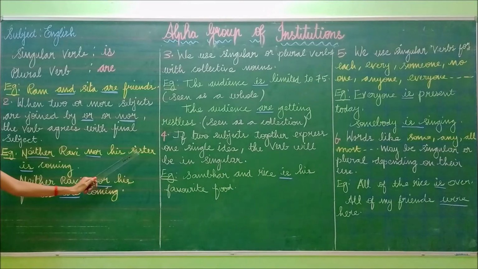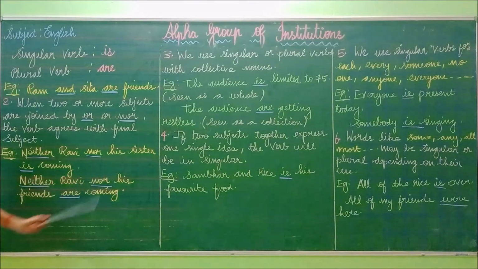Is this subject singular or plural? Very good, it is singular. So how should the verb be? The verb should be in singular form, so we have written "is." Neither Ravi nor his sister is coming.